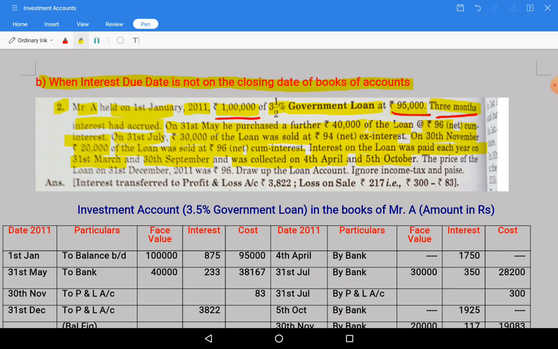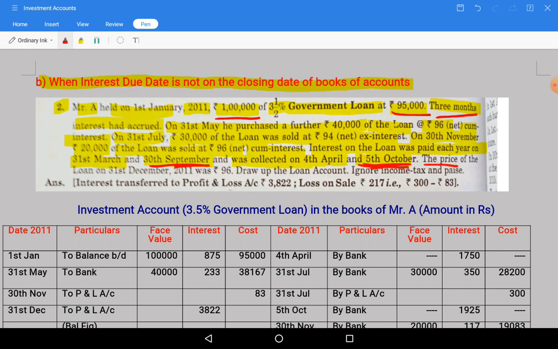It is received on 4th April, so we will record the receipt on 4th April, but interest should be calculated till the due date itself. Similarly, 30th September is the due date, and whatever interest is due on that day is received on 5th October. So in the books we will calculate till 30th September, but the interest collected we will record on 5th October.